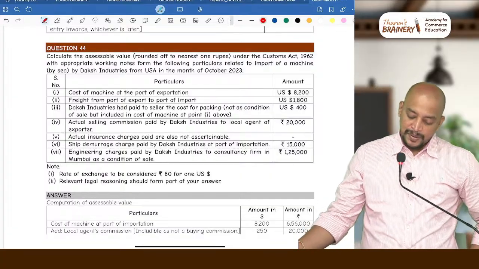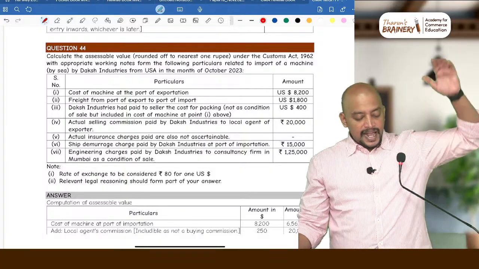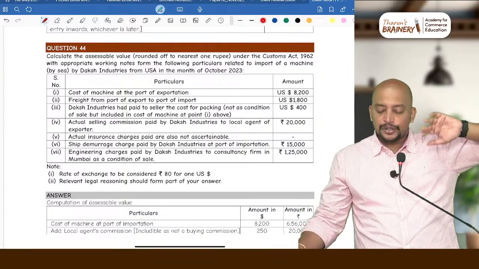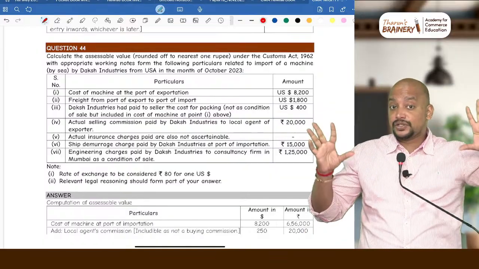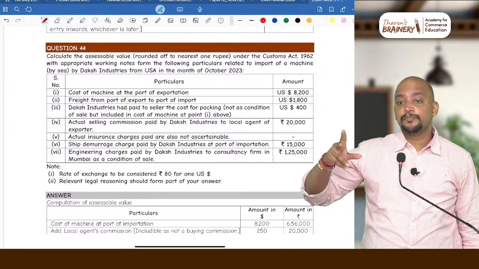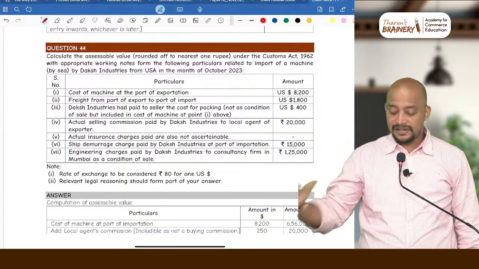What is the FOB price? $8,200. Freight from exporter's port to port of import 1,800. What freight? Sea freight or air freight? Sea freight. We will take actuals. If it is air freight only, we will compare actual with 20% of FOB, whichever is lower. So it is actuals, we will take actuals.